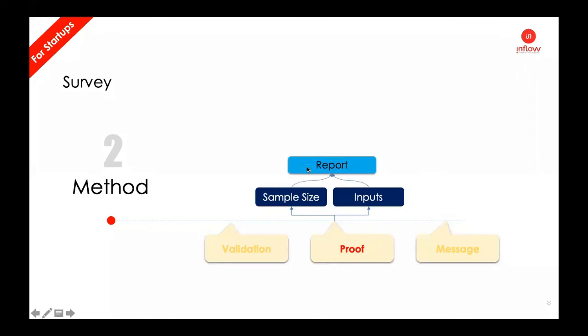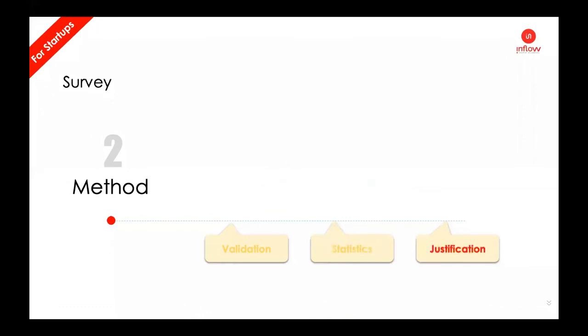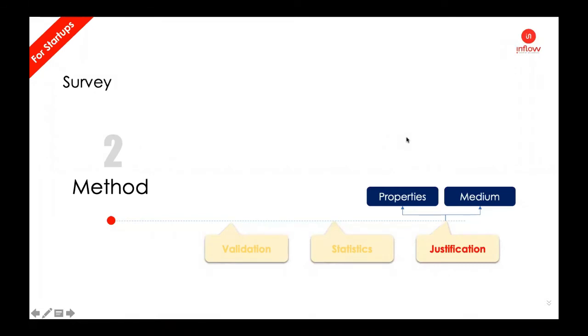Get at least a reasonably good sample size and keep it with you. Of course, once you have proof, you will have some report to share as proof that I did this from here, from this source, and I am getting this benefit. Yeah, the last is your justification. Sometimes we want to justify something, that we have done some work. We have taken some actions, but we want to prove either that we are really on the right track, or in some way prove our point. So for that, I think easy and simple options are available nowadays.